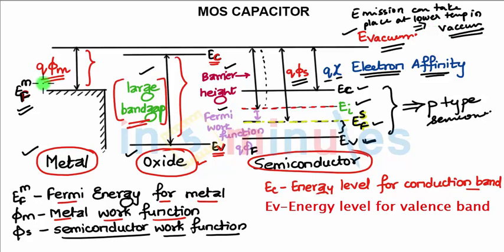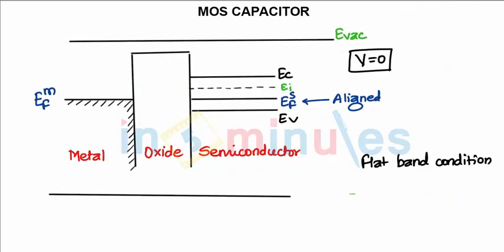Now if the Fermi energy levels of the metal and the semiconductor are aligned, that means over here EFM and EFS are aligned, then that condition is called the equilibrium condition, and the diagram will look like this. The Fermi level in the metal and the Fermi level in the semiconductor are in the same line.